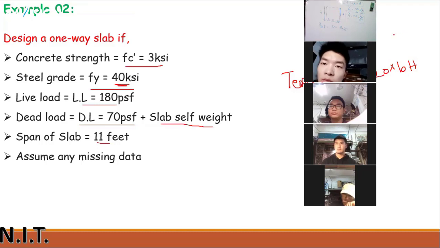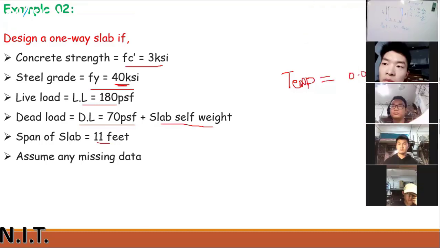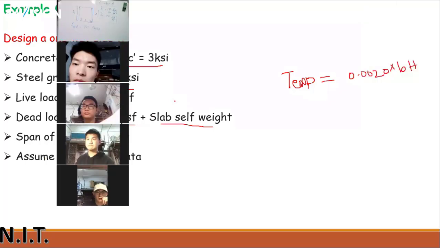Only a few data are changed, like fc' is 3 ksi, fy is 40 ksi, live load is 180 psf, dead load is 70 psf plus slab self weight, span length is 11 feet. Assume any missing data. The same technique, you have to use a 1 foot strip and then solve this numerical.